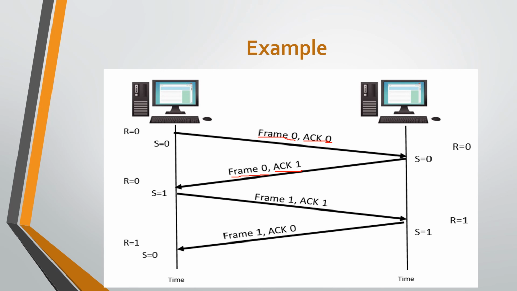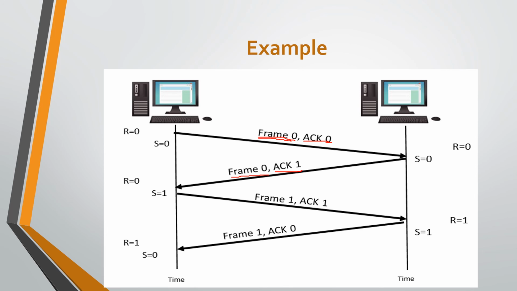Hence in the second iteration, frame 0 with acknowledgement 1 will be transmitted from the second host to the first host. This frame 0 is the data of the second host, and this acknowledgement 1 is the acknowledgement for the frame that was transmitted from the first host to the second host.